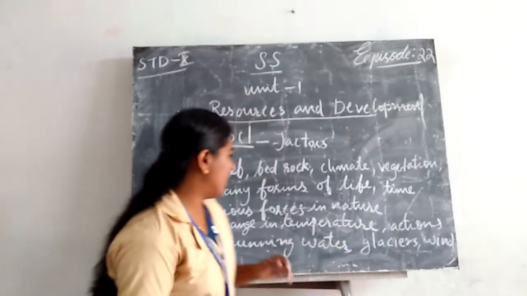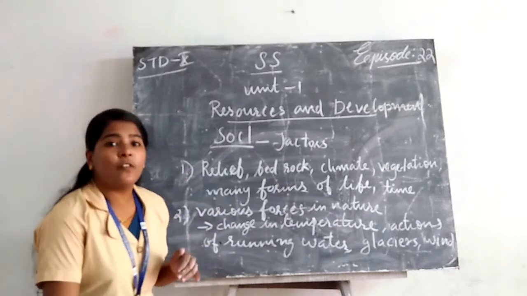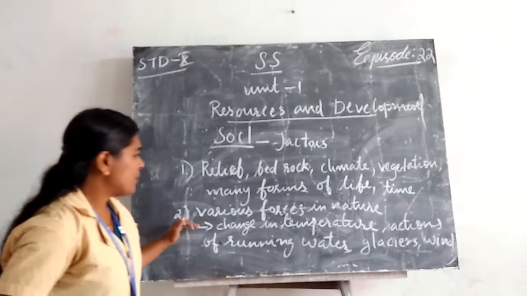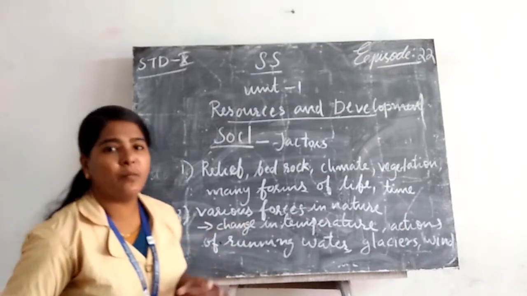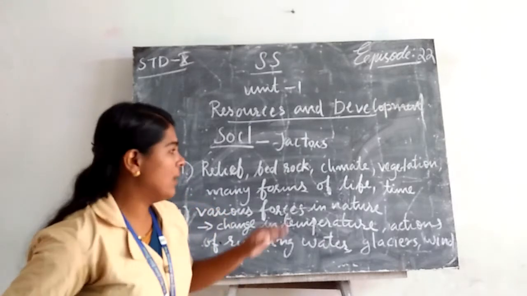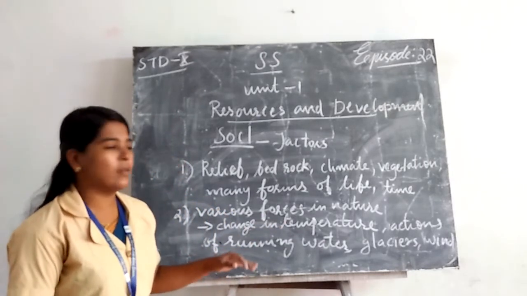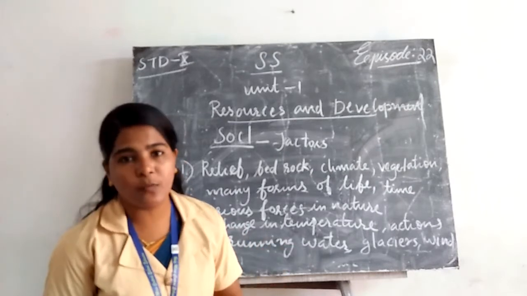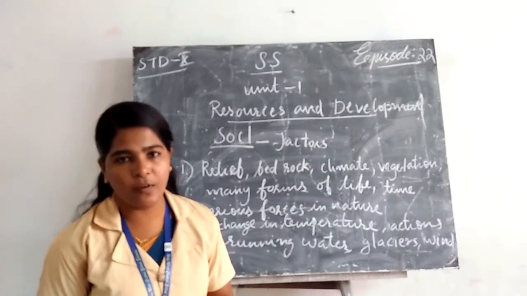So, like that, several natural forces cause the formation of soil. Changes in temperature sometimes cause soil formation. Then actions of running water, wind, glaciers, etc. are the factors responsible for forming soil.